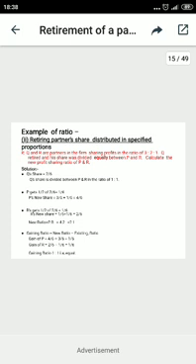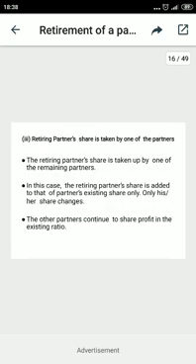The second condition can be, if any other ratio is given, then Q's share will first of all be divided into the given ratio. And when the retired partner's share is taken by only one partner, then the whole amount will be added to that one person. So the retired partner's share is taken by only one remaining partner, in this case the whole amount is to be added to the existing partner, and the other partner's share will remain unchanged.